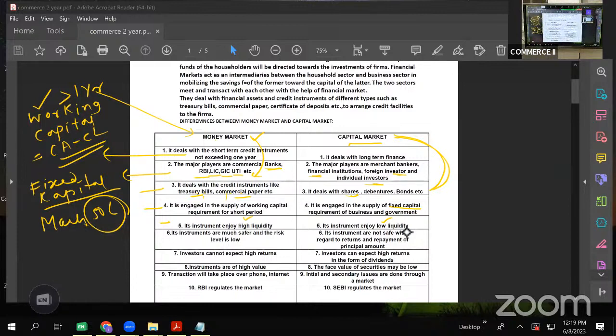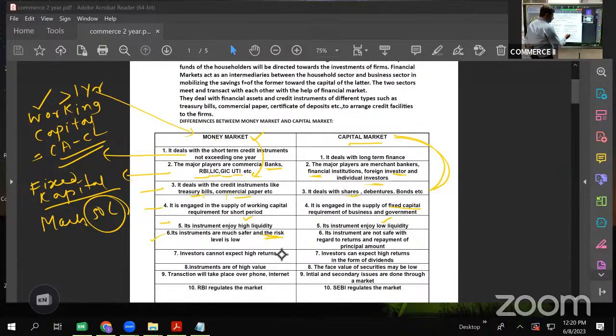Next is, its instruments are much safer and the risk level is low. Remember, whenever investment is for a short period and the liquidity is high, it means it has low risk and low returns. More the risk, more the returns. Less the risk, less the return. So here risk is less as well as returns will be less, because you are investing for a short-term period.